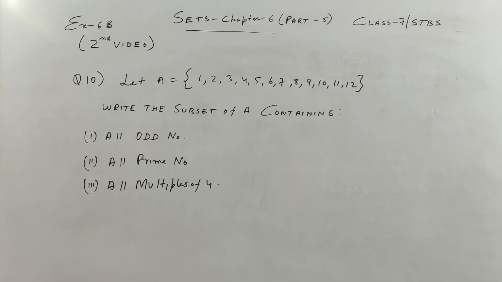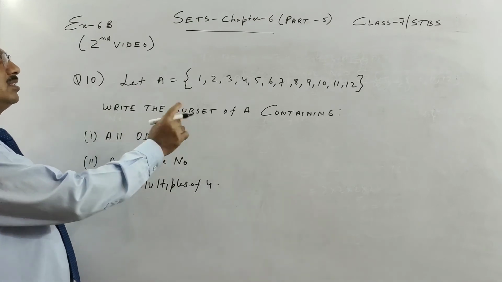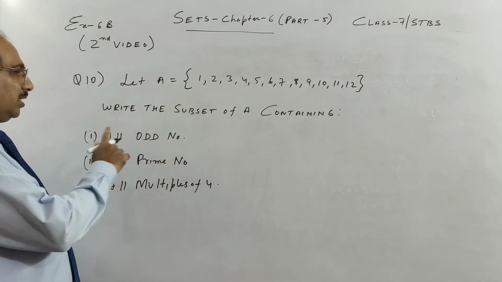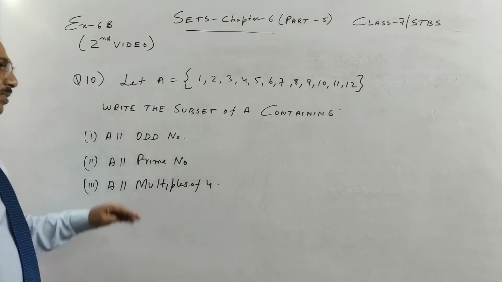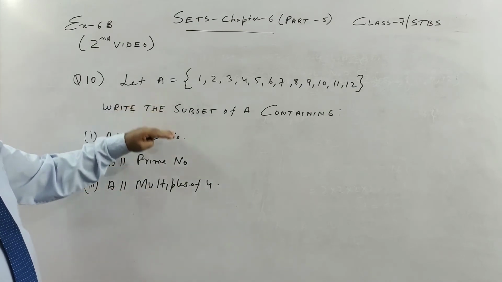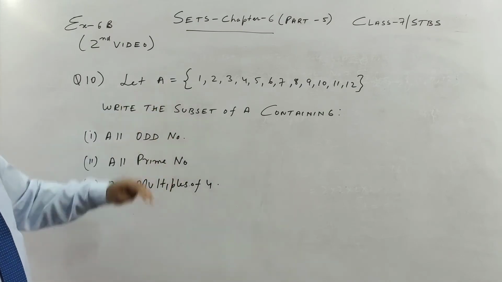So now we move on to the last question in this session, that is question number 10. What we have, children? One set is given and we have to write the subset of a set containing certain elements. So all these are subsets, so they are a part of the universal set.